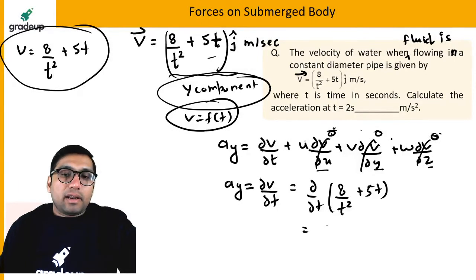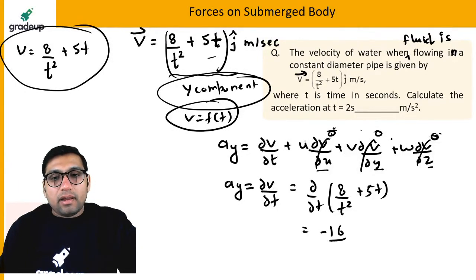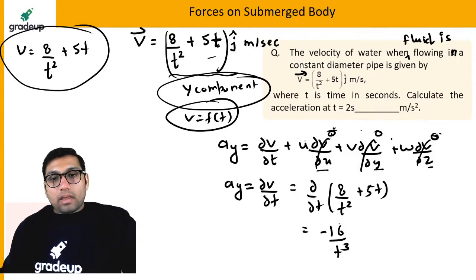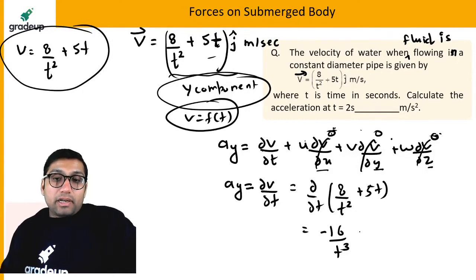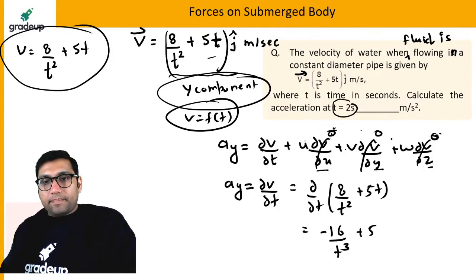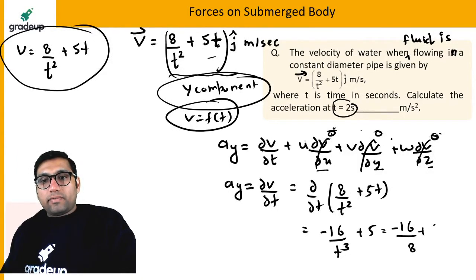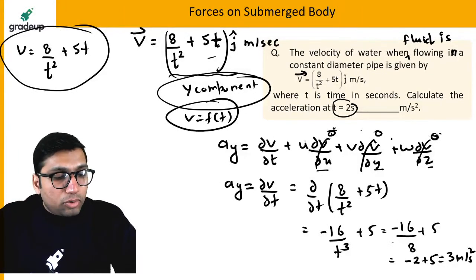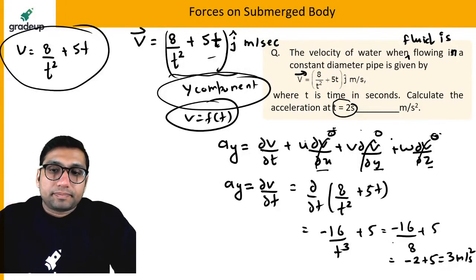If you do the differentiation of 8 by t square, you will get minus 16 by t cube, plus 5. Now you have to put the value of time is equal to 2 seconds. At t equal to 2 seconds, it will be minus 16 divided by 8 plus 5, which is equal to minus 2 plus 5, which is equal to 3. Clear everyone? So the answer will come out to be 3 meter per second square.